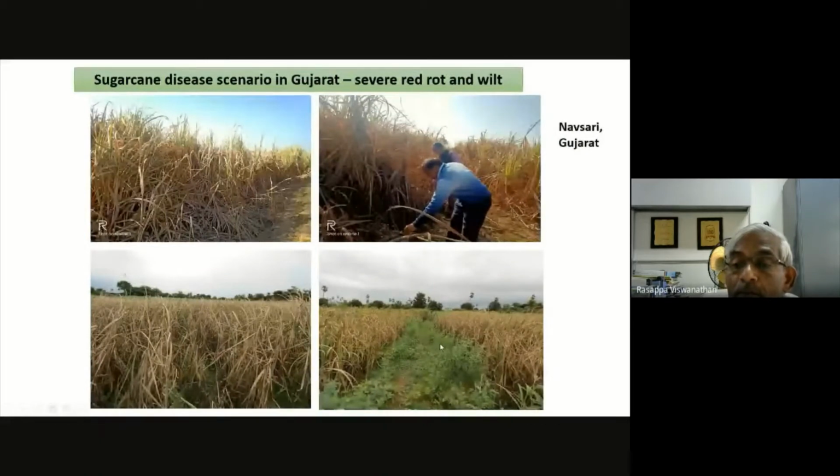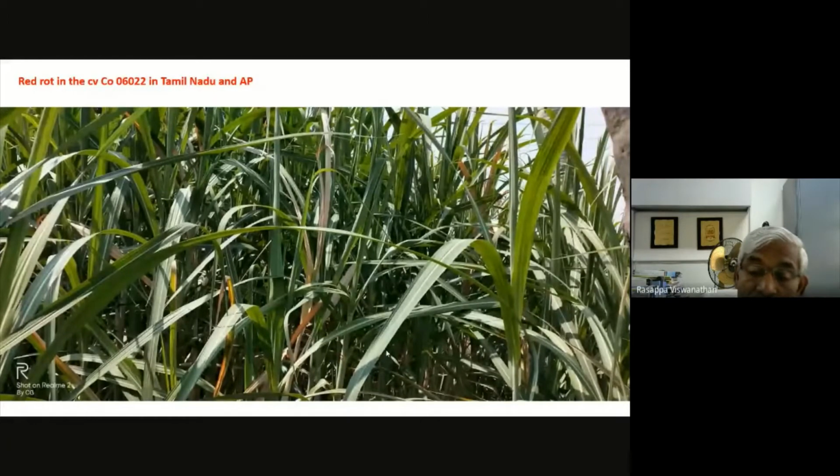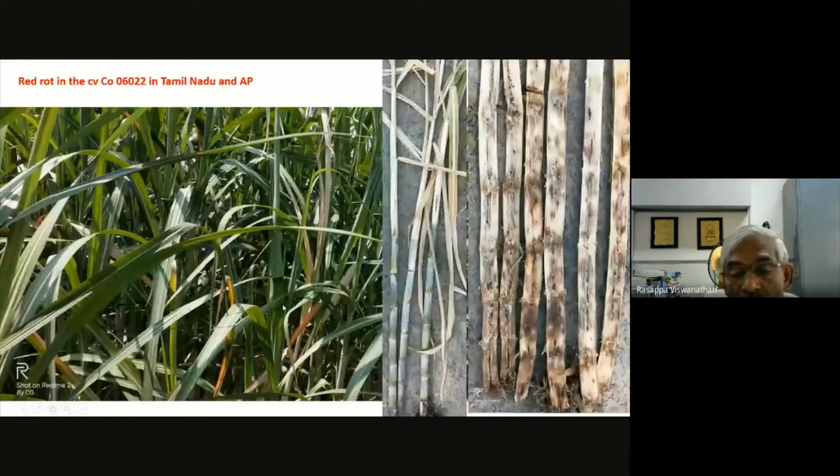Coming to the tropical region, in Gujarat they have reported very severe crop losses due to red rot and wilt, and in some cases combined infections of both pathogens. You can see the devastating effect of these stalk diseases. In the tropical region, especially Tamil Nadu and Andhra, it is relatively free from severe red rot, but here and there we record red rot in many varieties, especially Tamil Nadu COC 24 and a few others. In the newly released variety CO 6022 also, red rot was noticed in both Tamil Nadu and Andhra Pradesh. This is the scenario of red rot.